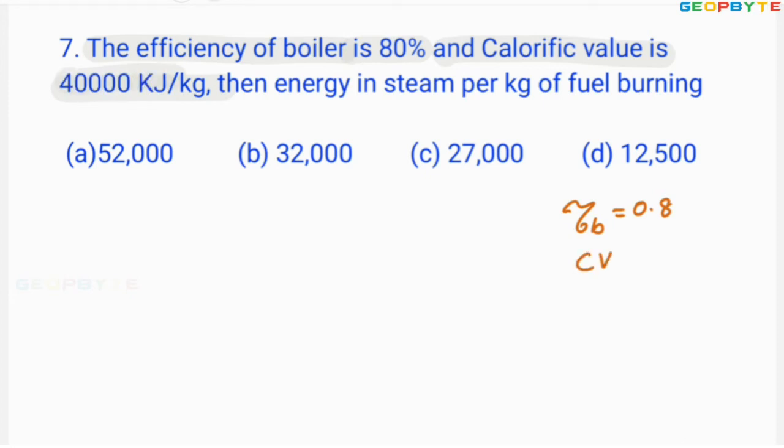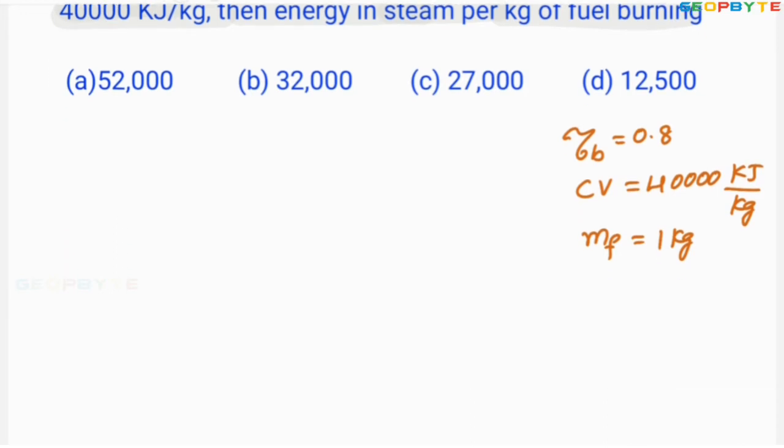Then find the energy in steam per kg of the fuel. That means here mass of the fuel equals 1 kg. You are asked to find the total energy present in the steam.